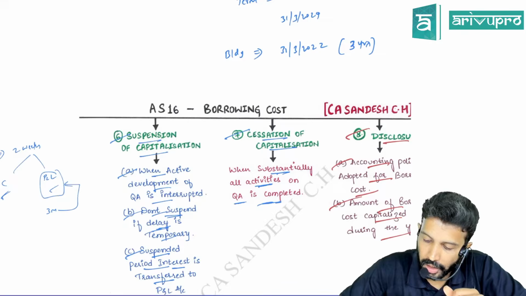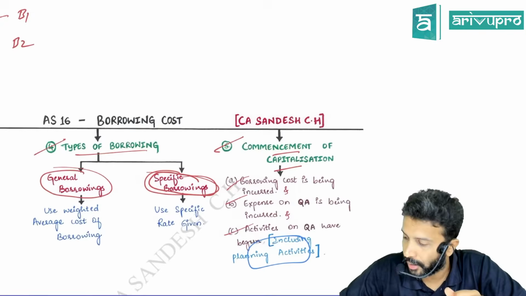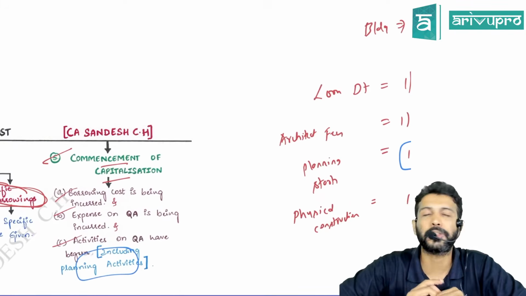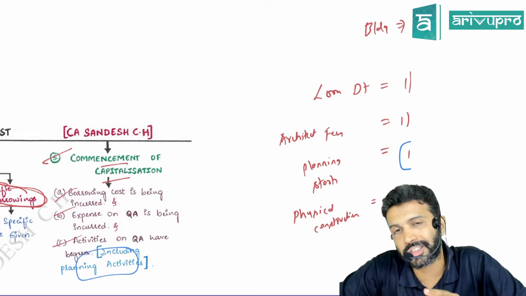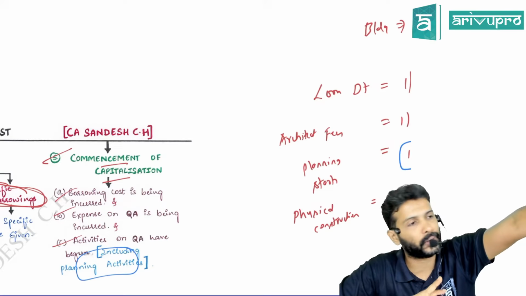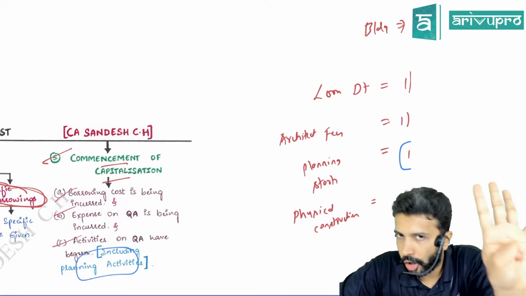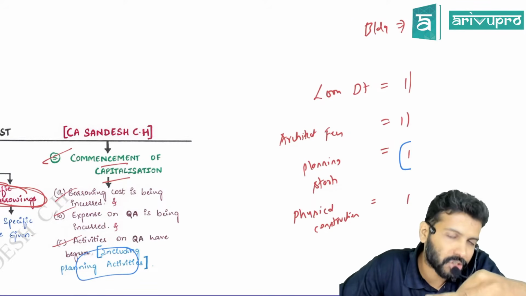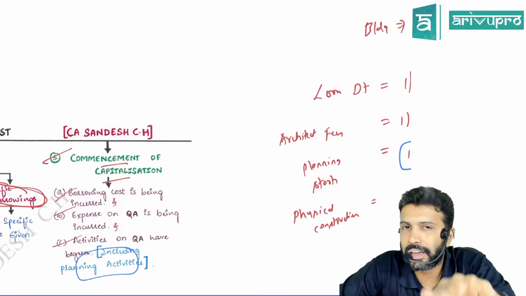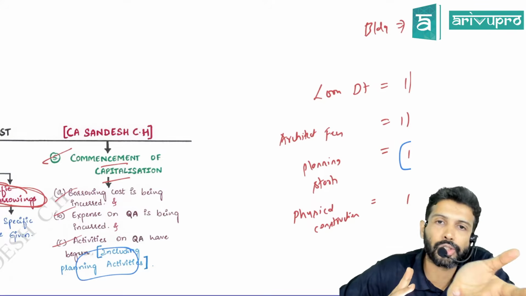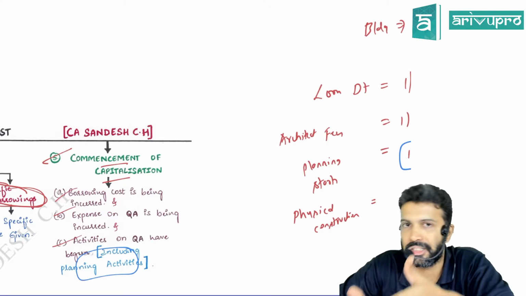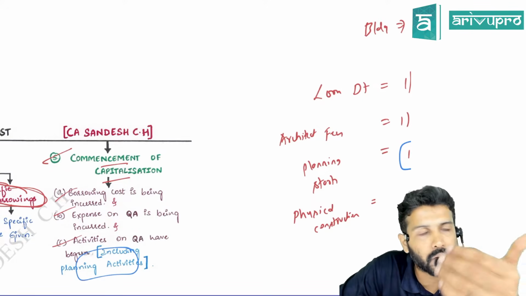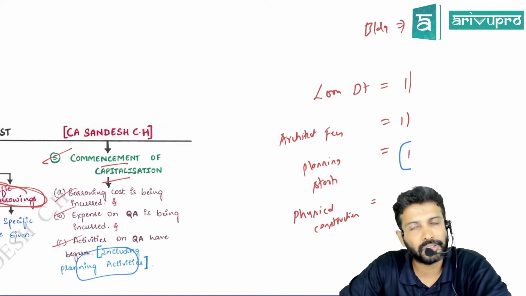Then we saw commencement. The types of borrowing we'll see later. For you to commence borrowing cost capitalization, three conditions should be satisfied. One, borrowing cost is being incurred. Two, expenditure on the qualifying asset is being incurred. Three, activities relating to the qualifying asset should have begun. And activities does not mean just physical activities. It also includes planning and development activities.